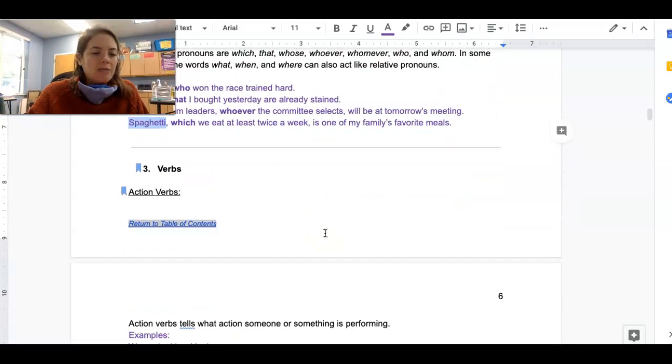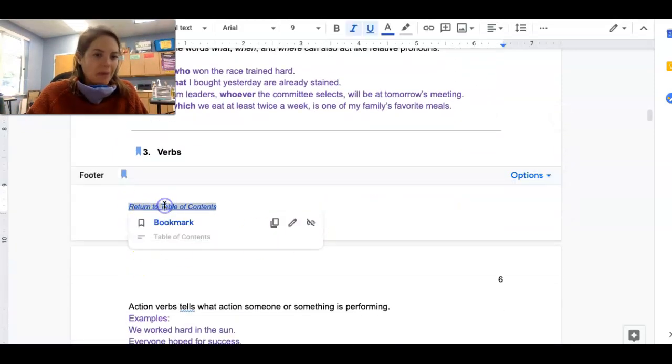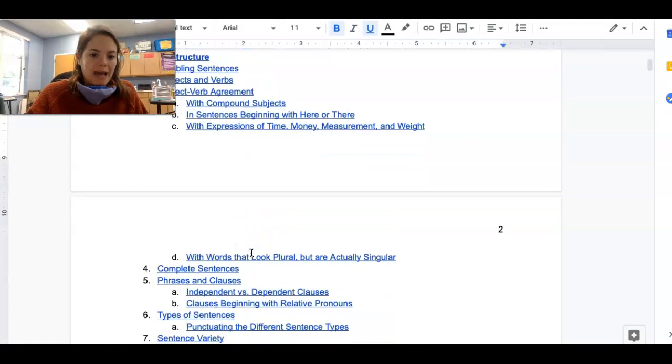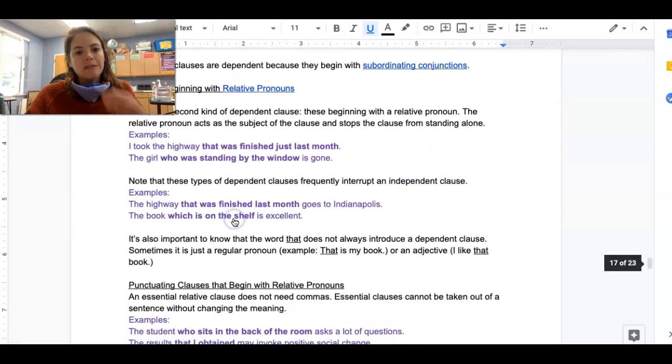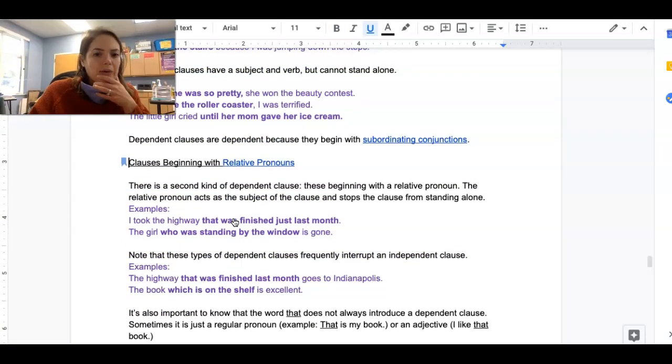So how does this relate to my dependent clauses? All right, let's go back to that clauses beginning with relative pronouns and talk about that. So the relative pronoun here is going to act as the subject of the clause and stop the clause from standing alone. Okay, so let's look at some examples. I took the highway that was finished just last month. My relative pronoun clause, my dependent clause, is that was finished just last month. Okay, so here, that is acting as the subject of the clause. Okay, it's referring back to highway. It's taking the place of highway.